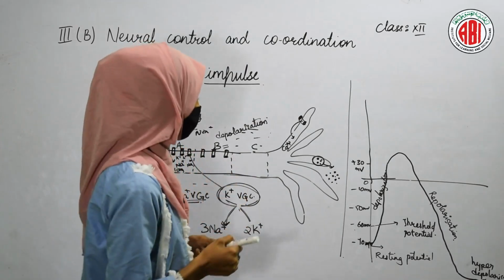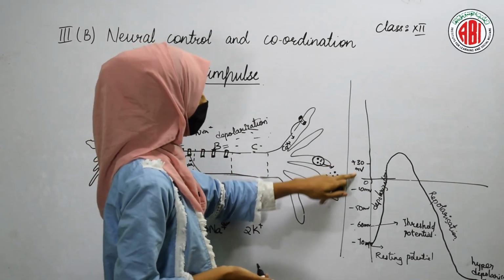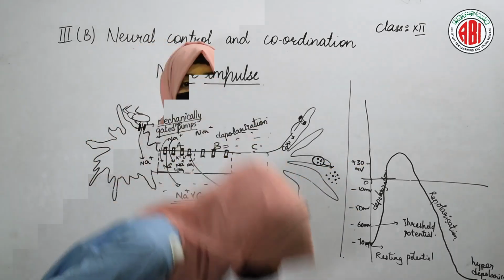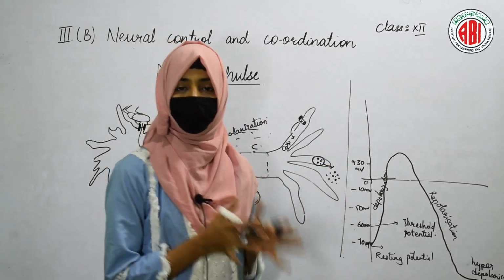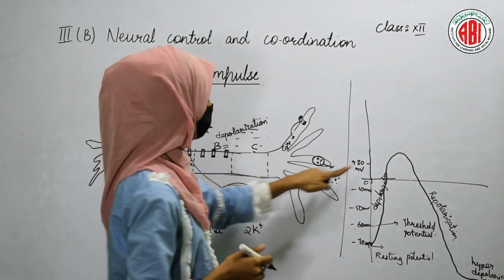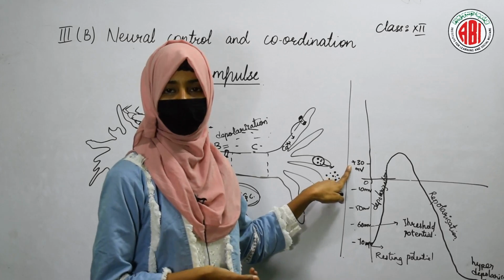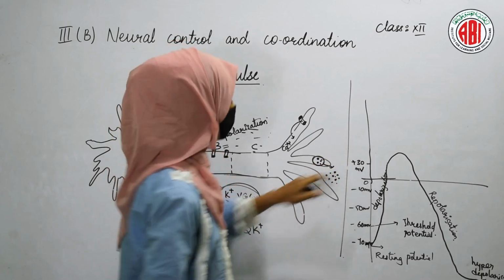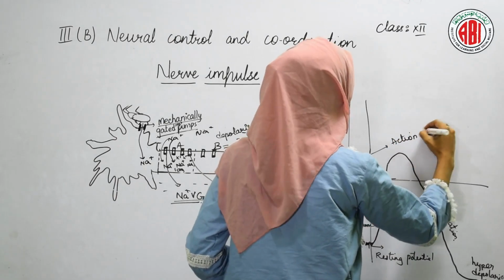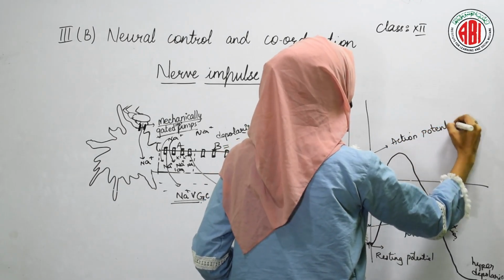And here one more point: when the cell shows the potential plus 30 mV, that means when a large amount of positive ions have entered into the cell, at that time it shows the voltage as plus 30 mV. This potential is termed action potential. So 3 types of potential can be seen.